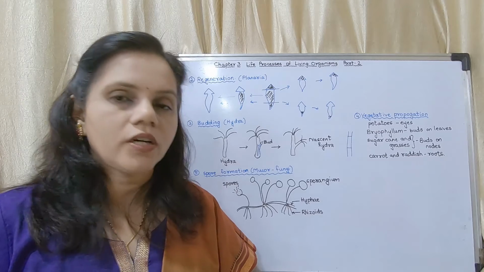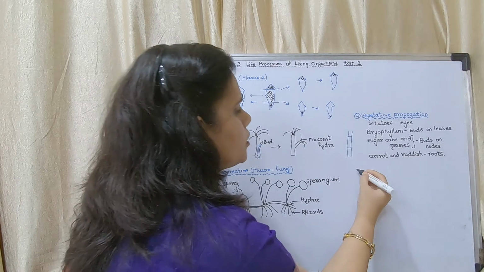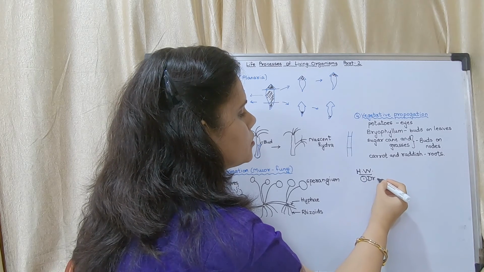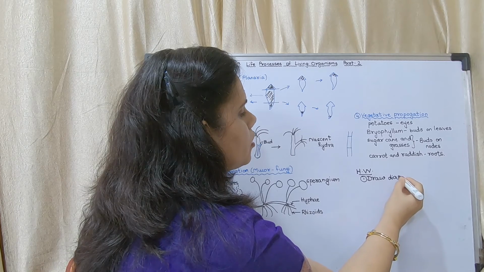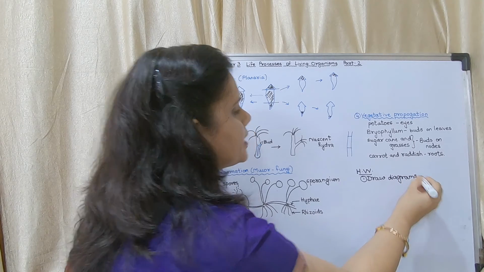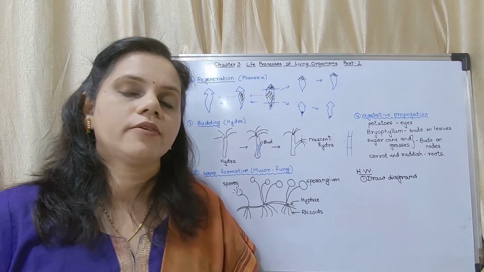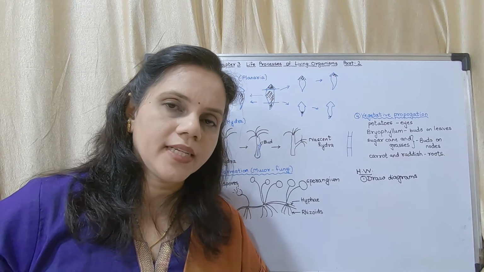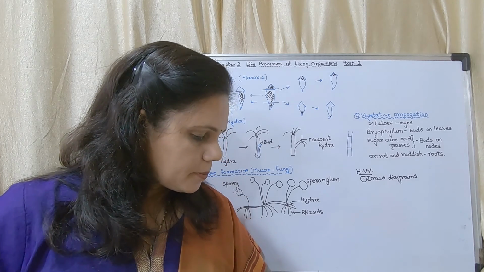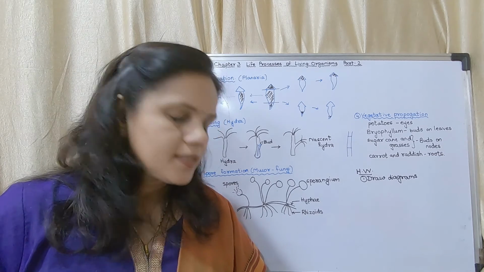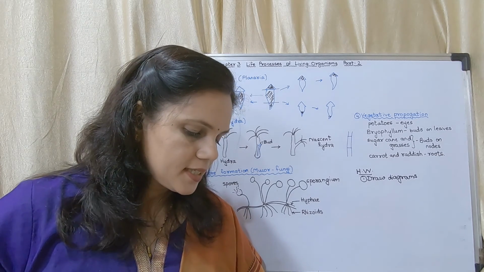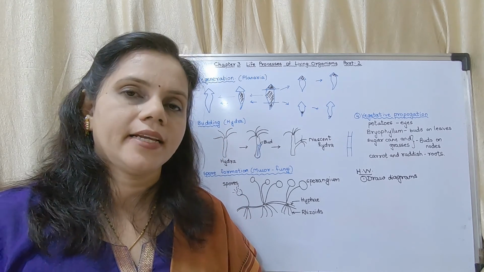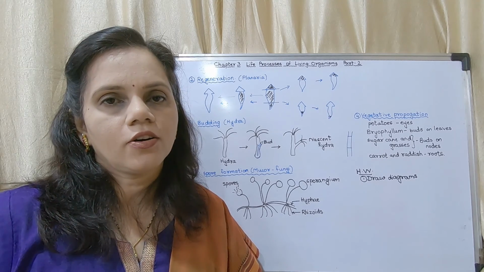So for your homework today, you have to draw all the diagrams of asexual reproduction, that is diagrams 3.2, 3.3, 3.4, 3.5, 3.6, 3.7, 3.8, 3.9, 3.10 and 3.11. All these diagrams you have to draw. That will be your homework. Okay, thank you.